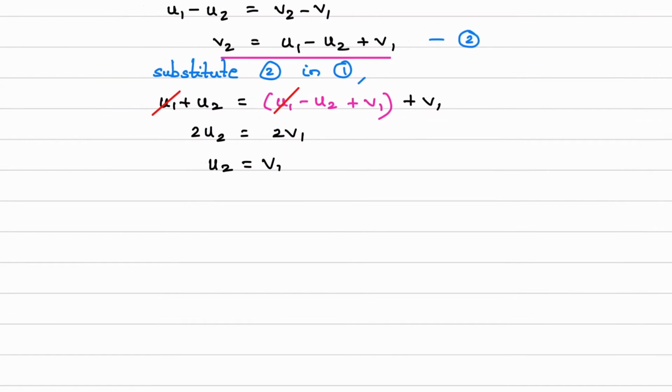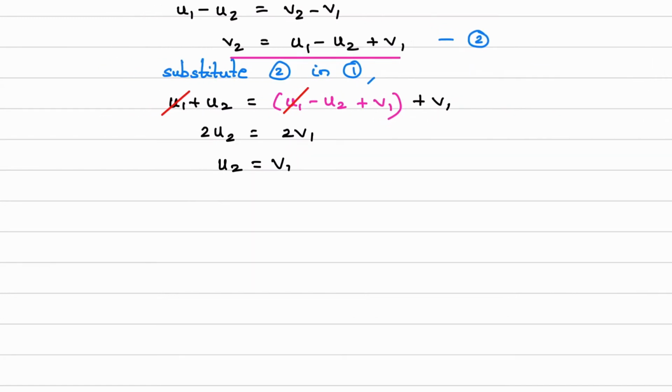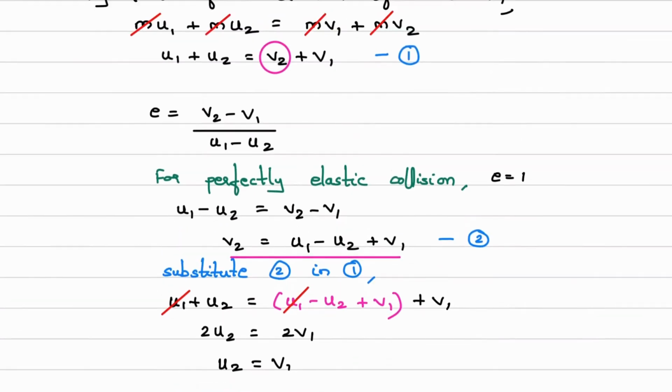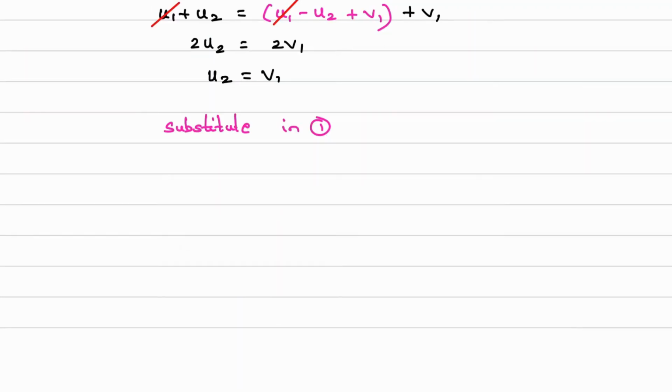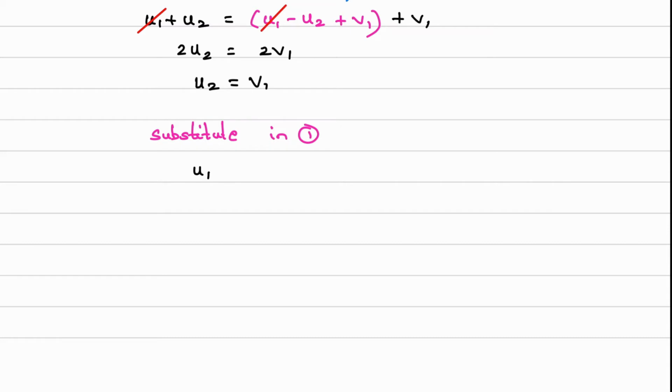We have the value of u2. So substitute this value in equation 1. Here we have equation 1: u1 plus u2 is equal to v2 plus v1.